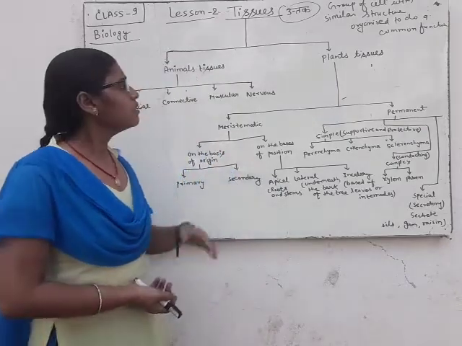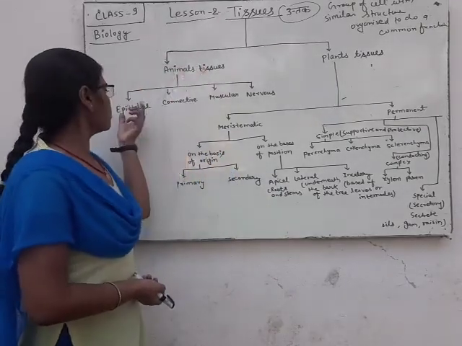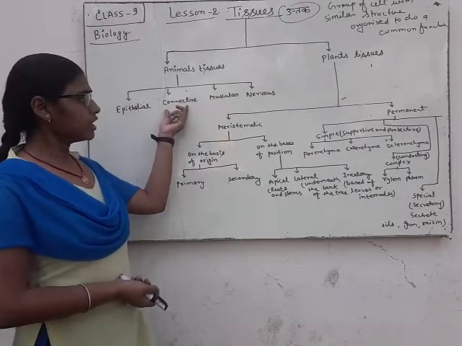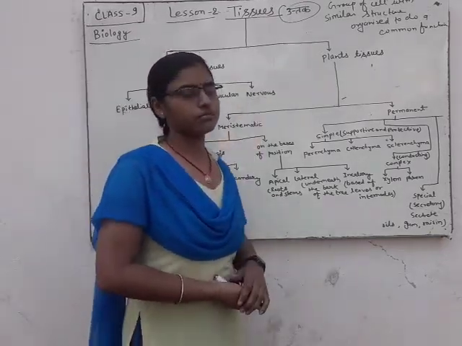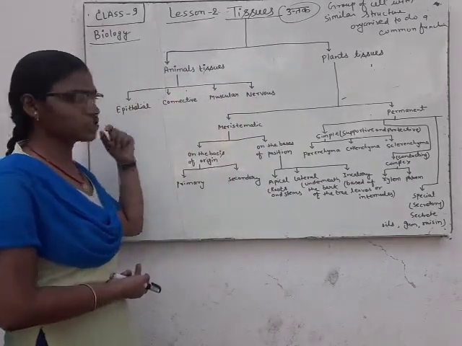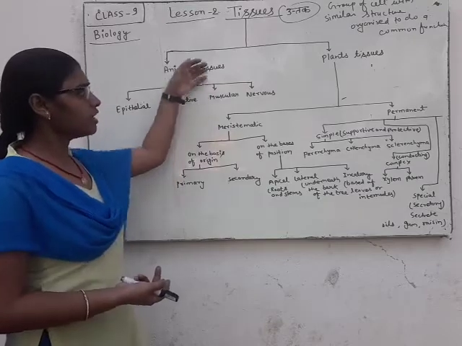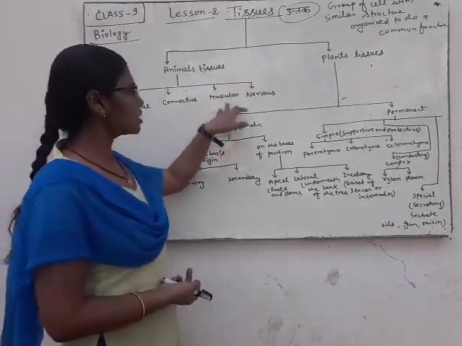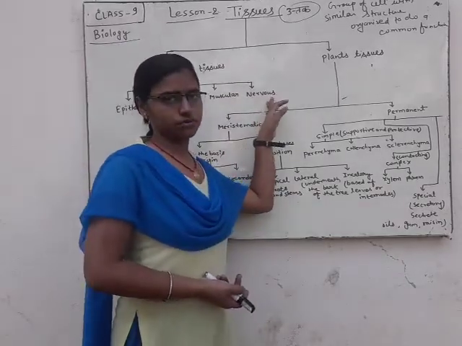Animal tissues are classified into epithelial, connective, muscular and nervous tissue. There are also nervous, muscular, connective and epithelial systems, but here we will discuss tissue. So: epithelial tissue, connective tissue, muscular tissue and nervous tissue.